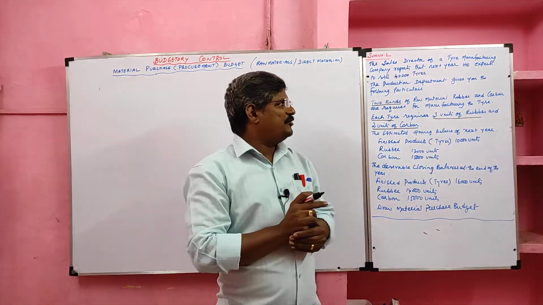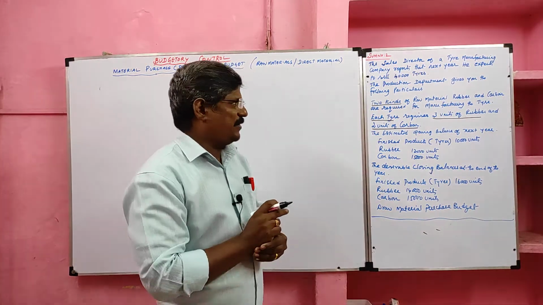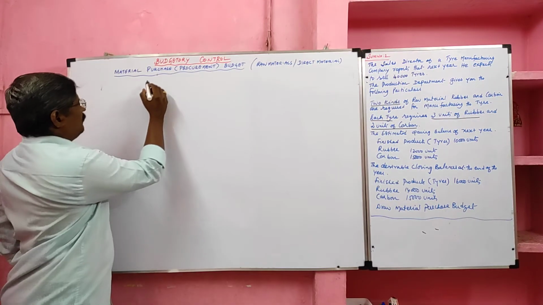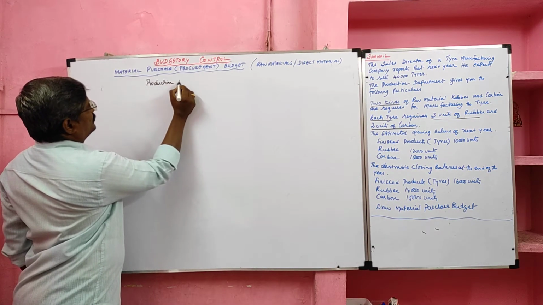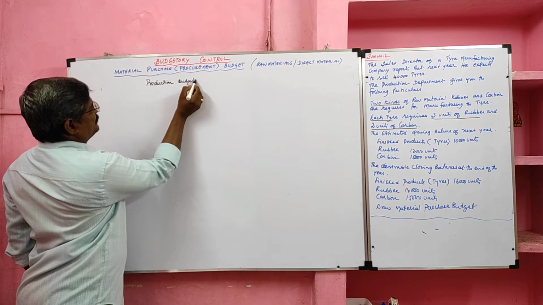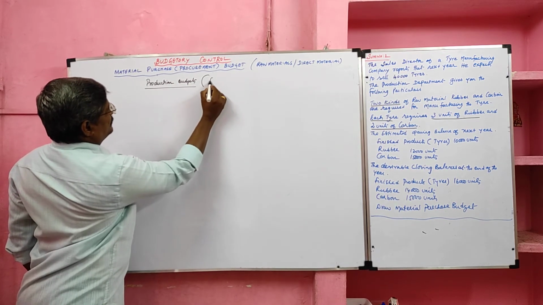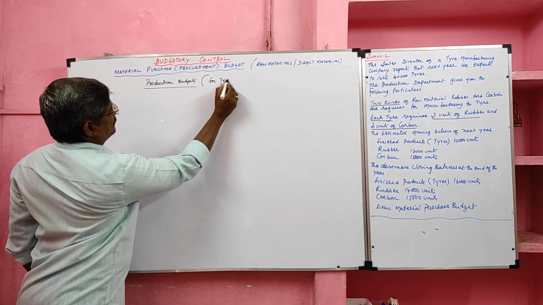Now I am going to prepare the production budget for the finished product, that is, for tires.